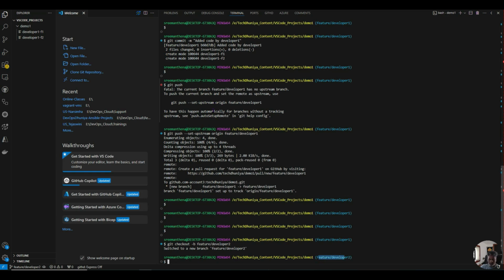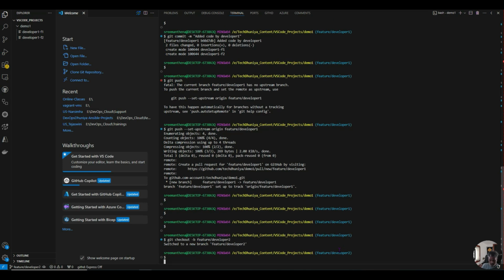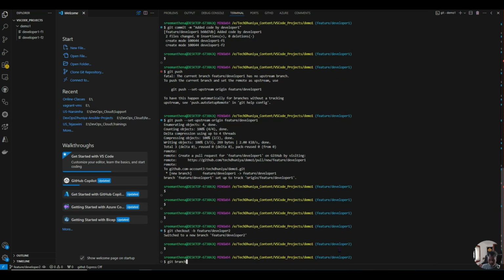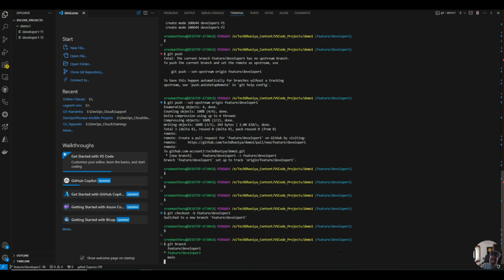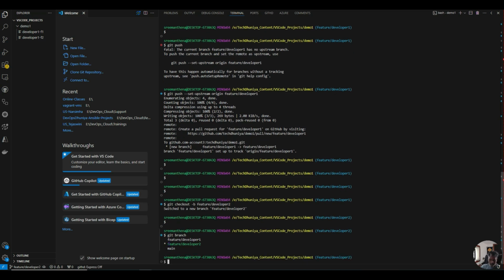But earlier, if you go with the git branch command, it will just create the branch. You can't switch to the branch directly. Again you have to run one more command. But with the help of checkout -b, you don't need to switch. This argument itself will create the branch and switch you to the new branch. Now you can see the git branch command helps to understand where you are. See, right now I am in the branch feature developer2.